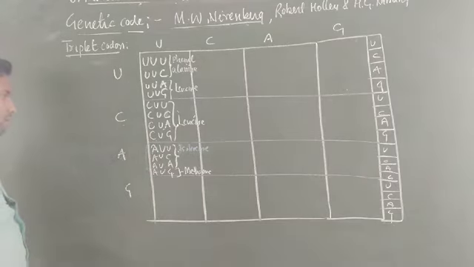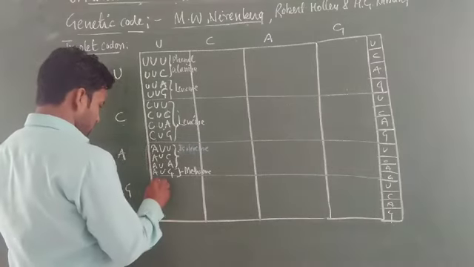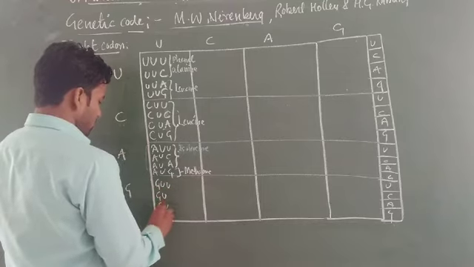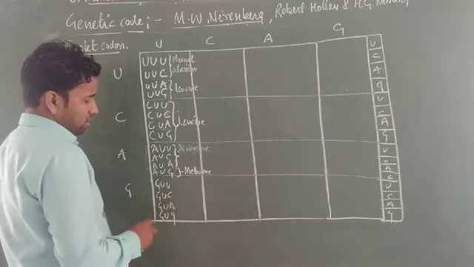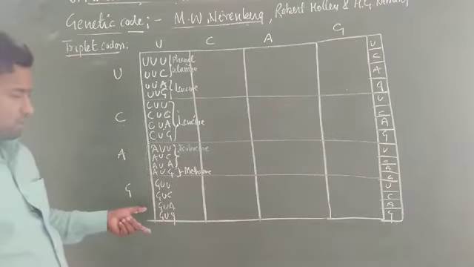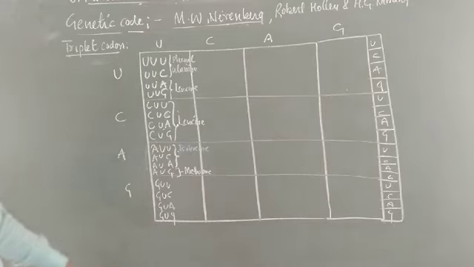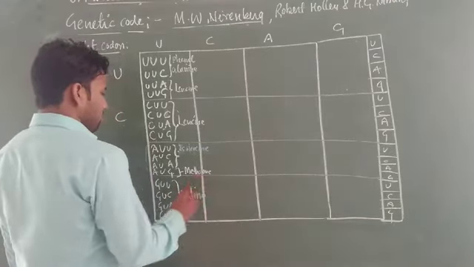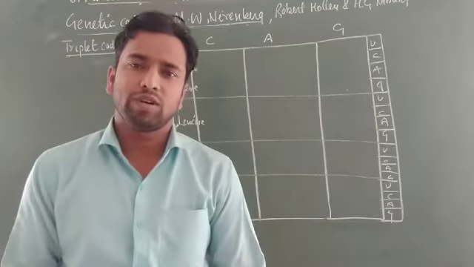Now the fourth one is GU, UCAG. All these codons of mRNA code the amino acid called valine. Students, all these 64 codons code for only 20 amino acids.